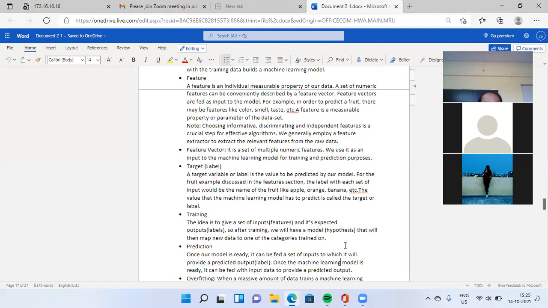Next terminology is training. The idea is to give a set of input and its expected output. So after training, we will have a model that will then map new data to one of the categories it was trained on. Prediction. Once our model is ready, it can be fed a set of input, for which it will provide a predicted output.